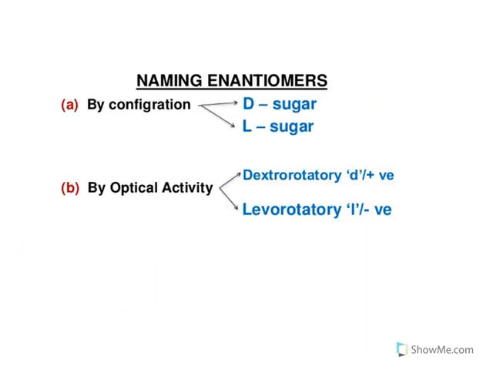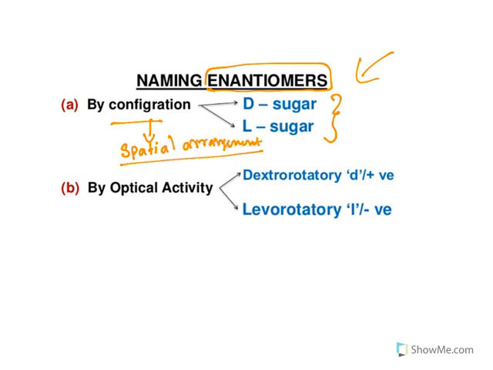Let me explain this here. Naming these enantiomers: enantiomers are nothing but mirror images. If you talk about configuration, it is DL isomers. What is configuration? The spatial arrangement of atoms around an asymmetric carbon is known as configuration. Optical activity is a physical property. If the plane polarized light is rotated to the right, it is known as dextrorotatory, indicated by small d or a positive sign. If it is rotated to the left side, it is known as levorotatory, indicated by l or a negative sign. So you need to understand these things. Both of them are different. Capital D and capital L are different from small d and small l.